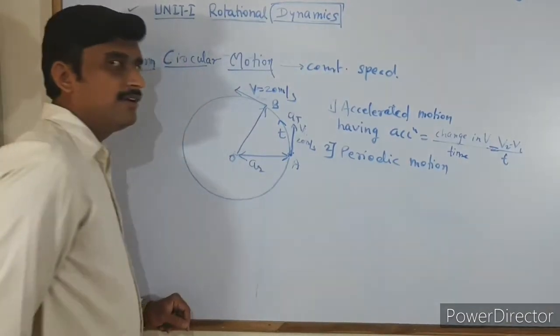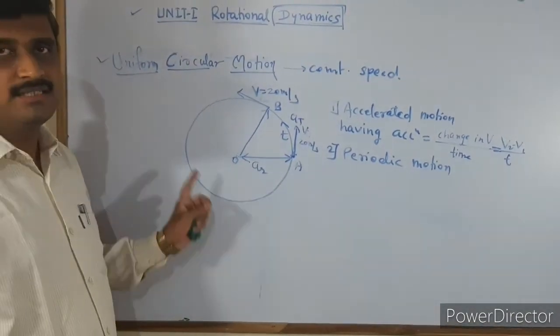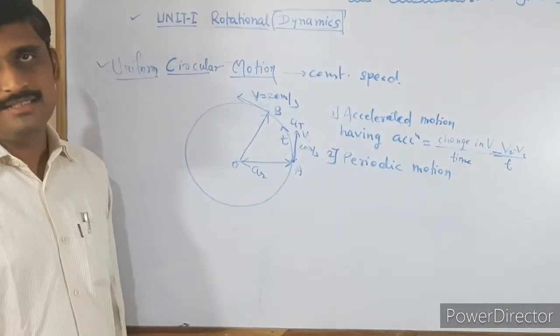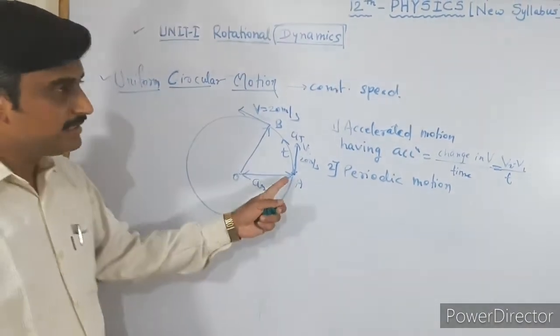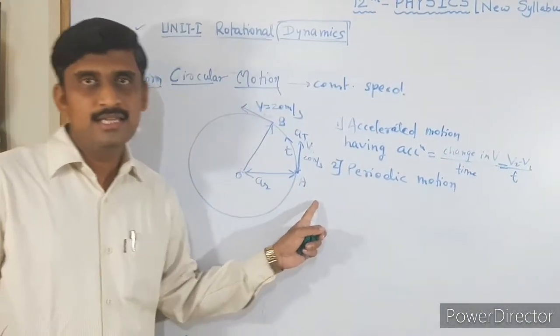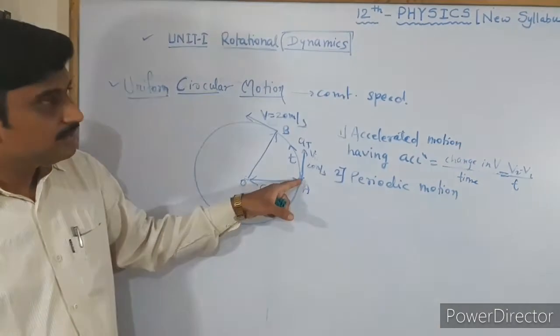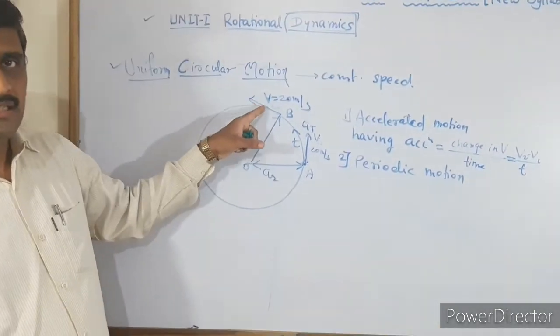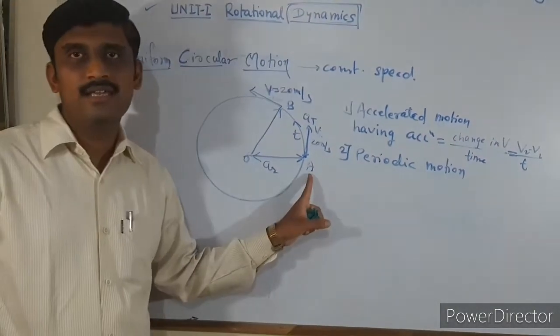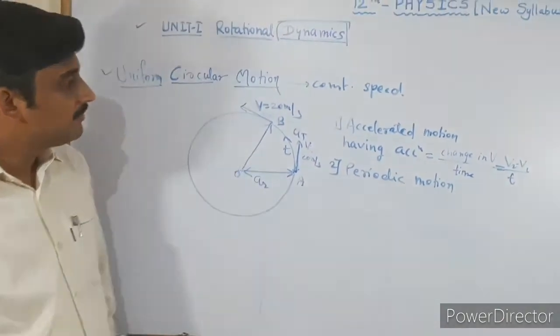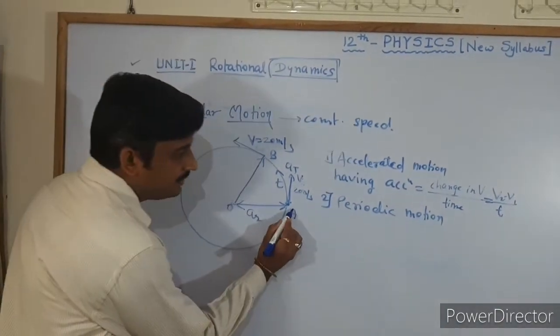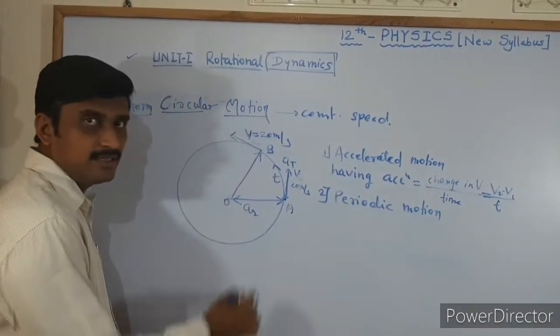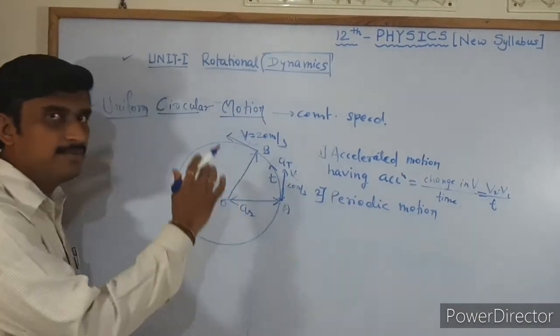Now another thing is periodic motion. How can we say that this is periodic motion? If the particle starts its motion from A, it moves from A to B, and then from B again to A. That means it is performing a motion which repeats the same points after the same interval of time.